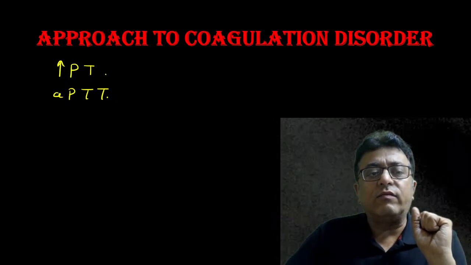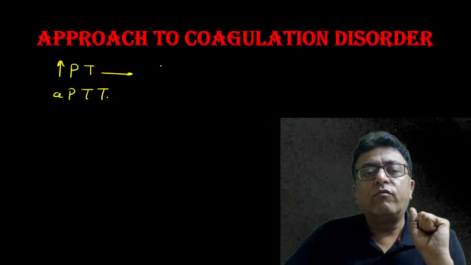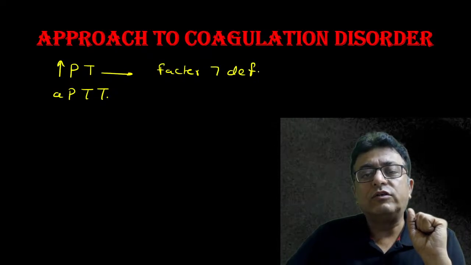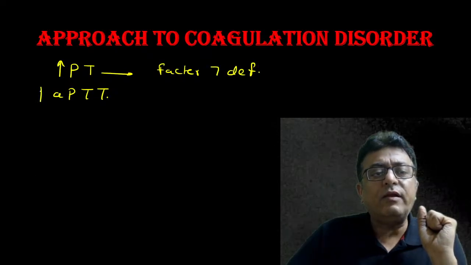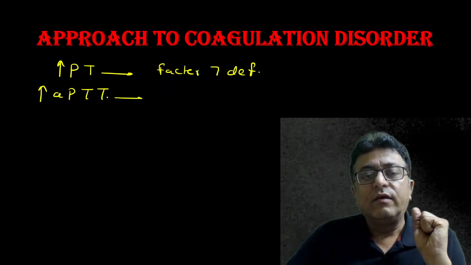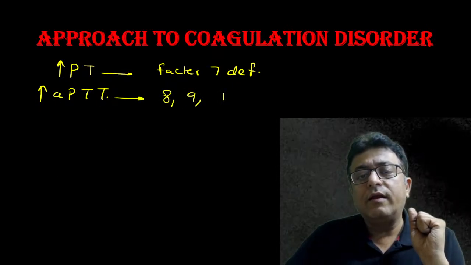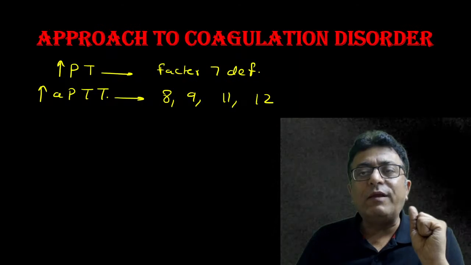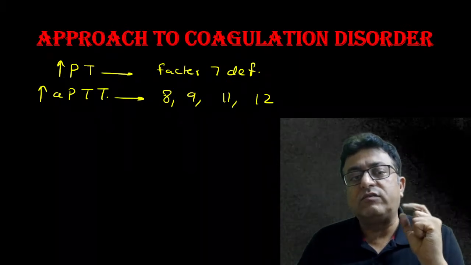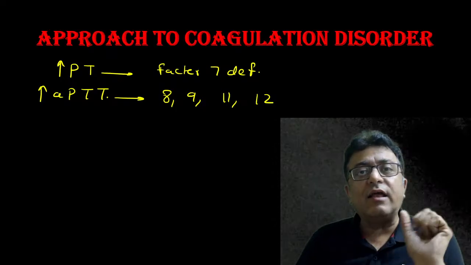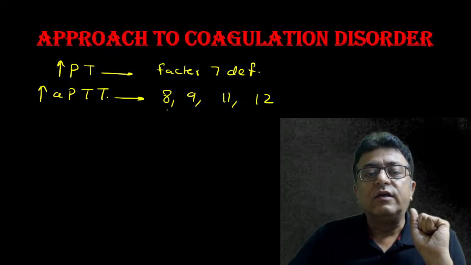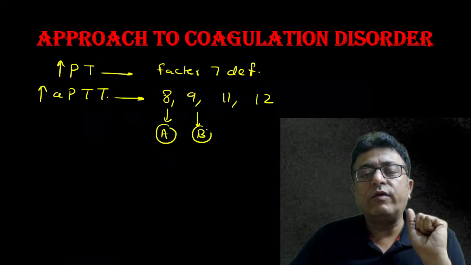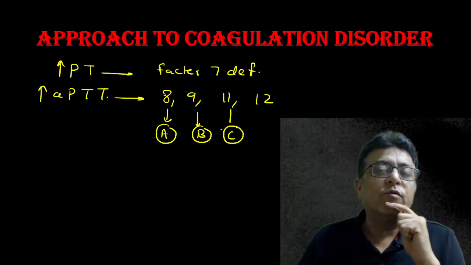If PT increases, it's factor 7 deficiency. If APTT increases, it's either factor 8, 9, 11 or 12 deficiency. Clear? If only PT increases, it's factor 7 deficiency. If APTT increases, either 8, 9, 11 or 12 deficiency. 8 deficiency is hemophilia A, 9 deficiency is hemophilia B, 11 deficiency is hemophilia C.